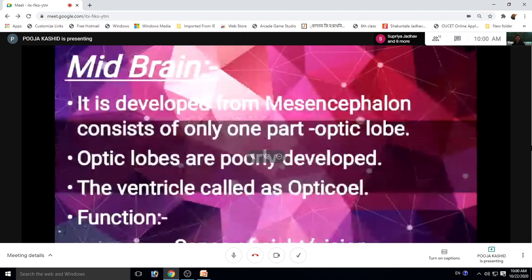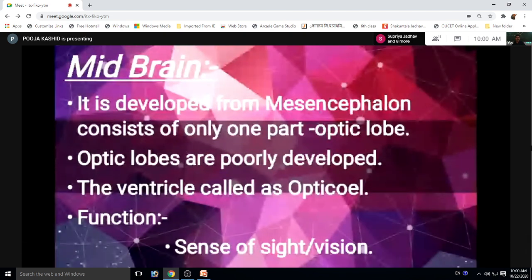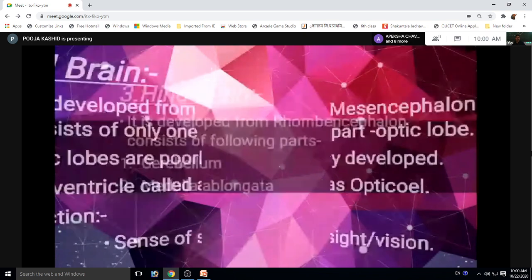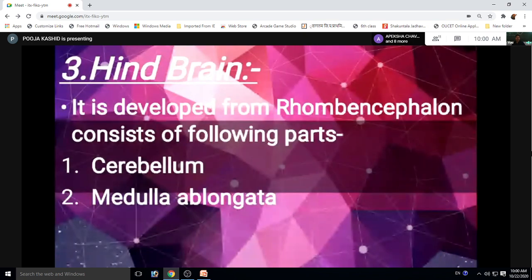Second part is midbrain. During embryonic condition, midbrain is developed from mesencephalon and it consists of optic lobes. And optic lobes are poorly developed in reptiles, so sense of sight or vision is poor. Second is hindbrain. During embryonic condition, the hindbrain is developed from rhombencephalon.